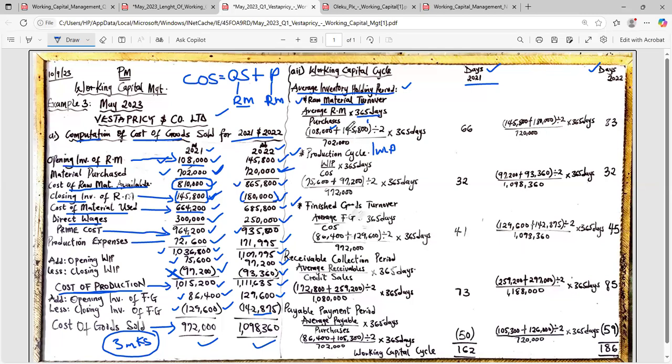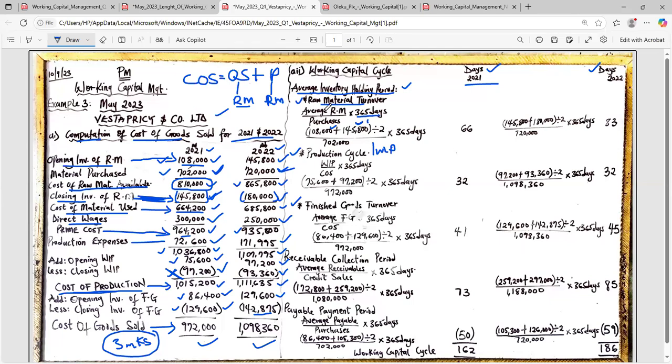All right. Then this 145,800 is the closing stock of raw material. No need to go back to the question. Look for closing stock of inventory of raw material. Look at it here, 145,800. That's how we got this 145,800. Divided by 2 because the question says average. So this plus this divided by 2. That is the average.